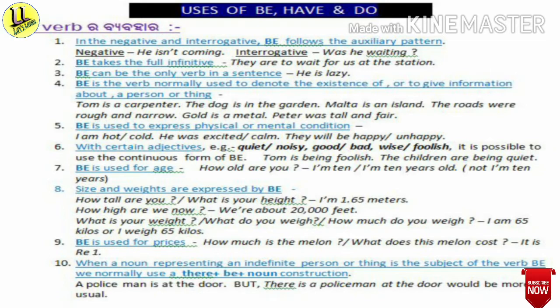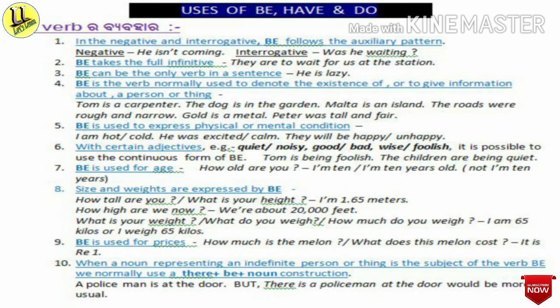And then about fifth point, be is used to express physical or mental condition. For example, I am hot or cold. Hot or cold is also a mental condition. He was excited or calm. They will be happy or unhappy.